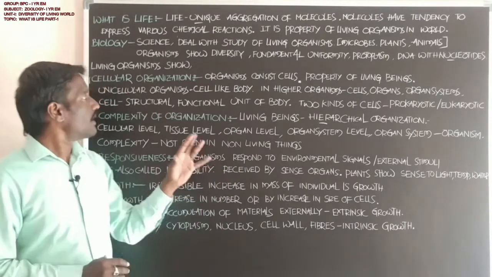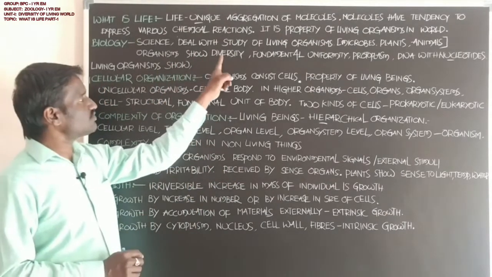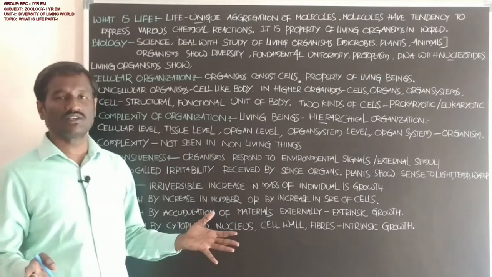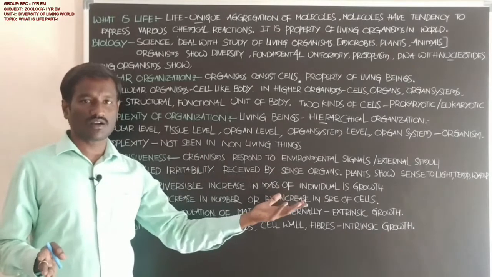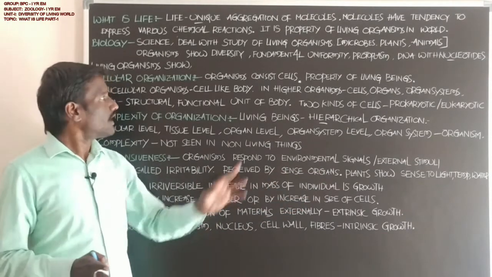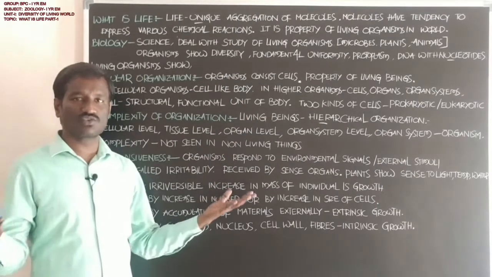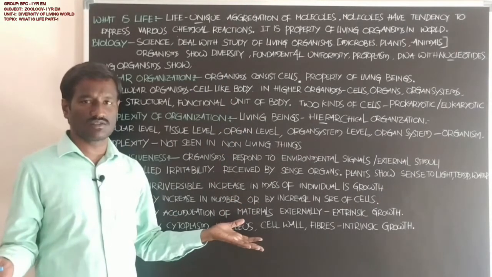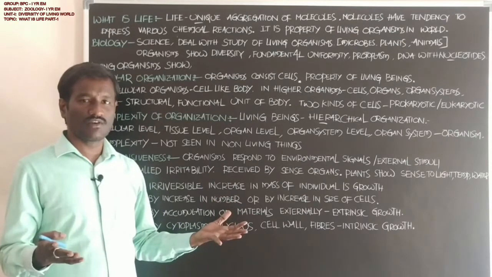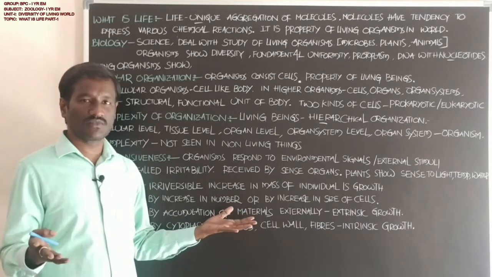Okay students, next, organisms show diversity. Diversity means variations from one organism to another. For example, birds show diversity, with different types of birds. Mammals show diversity, with different types of mammals.